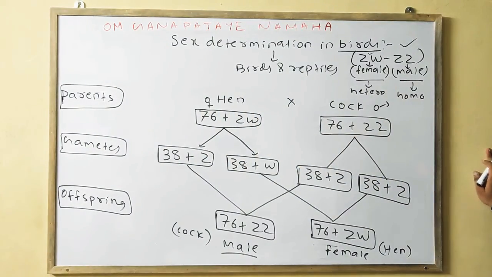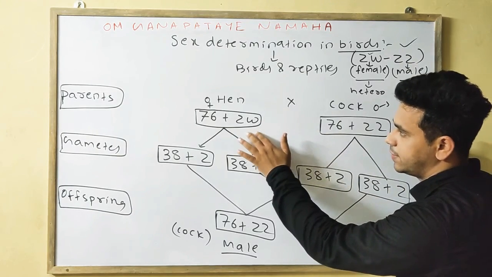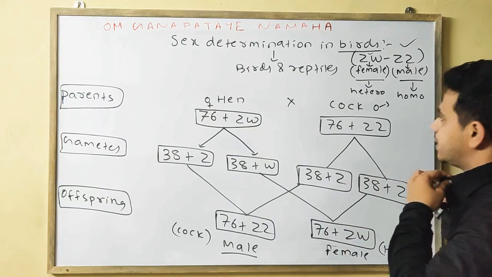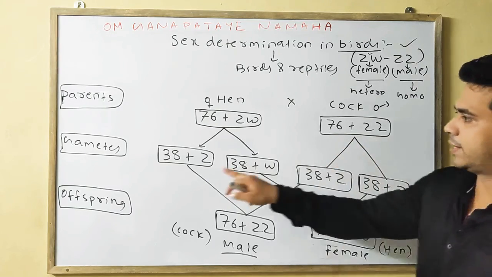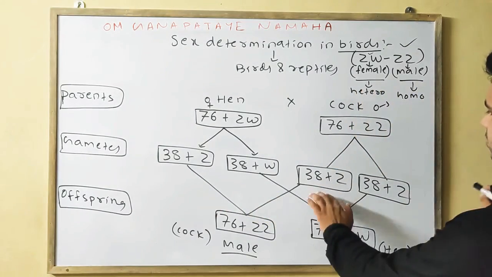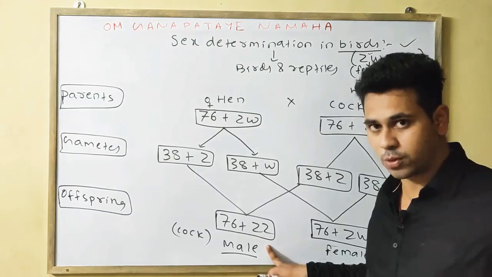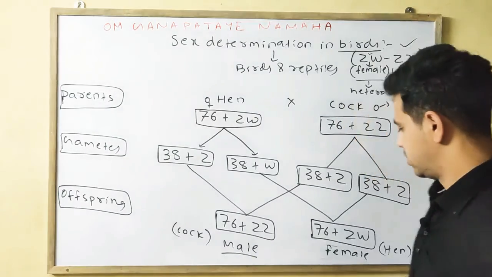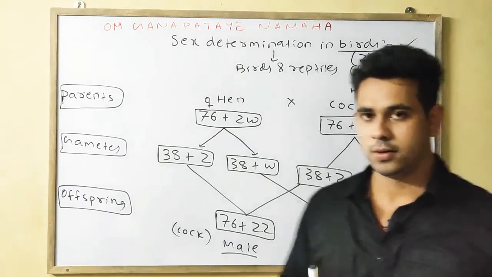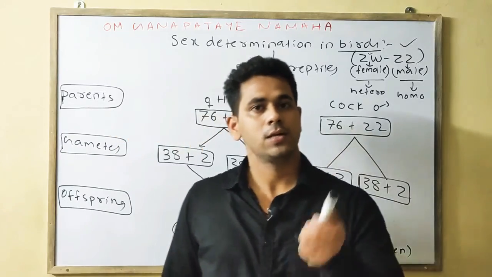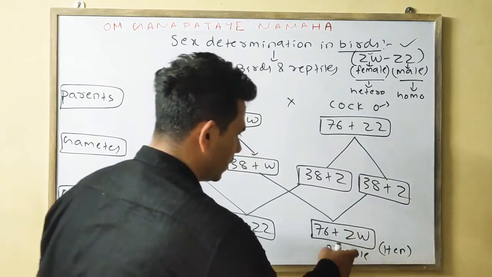So in the case of birds, specifically chromosome number, in the hen, it is female, it is 76 plus ZW, it is heterogametic, and in the case of the cock it is homogametic, that is 76 plus ZZ. It will divide into 38 plus Z, 38 plus W, 38 plus Z, 38 plus Z. It will cross to form 76 plus ZZ, means male, homogametic in the case of birds, that is your cock. 76 plus ZW means female, which is heterogametic, that is your hen. Here, as we know, the male is homogametic, that is why it is ZZ, and female is heterogametic, that is why it is ZW.